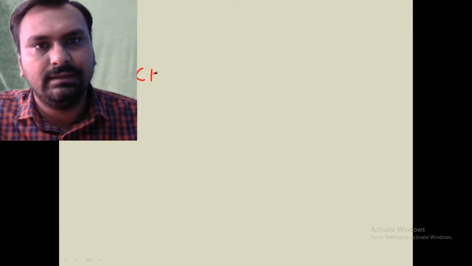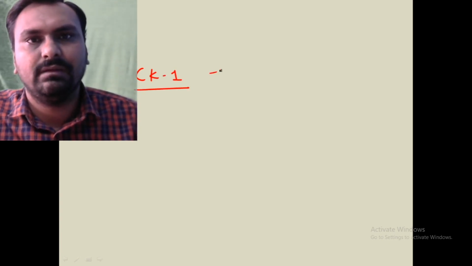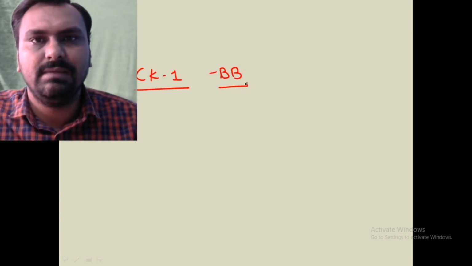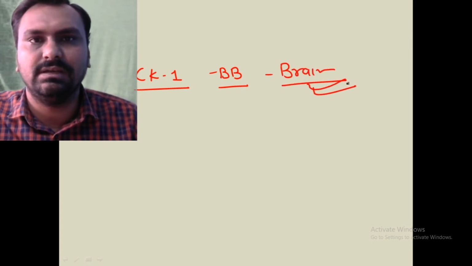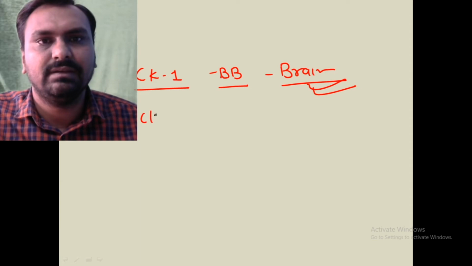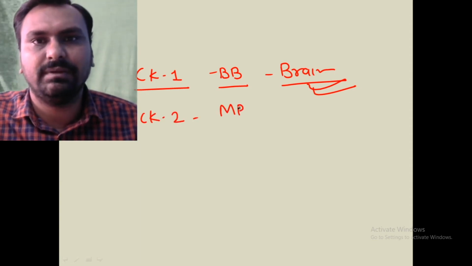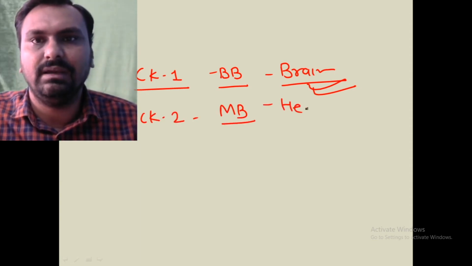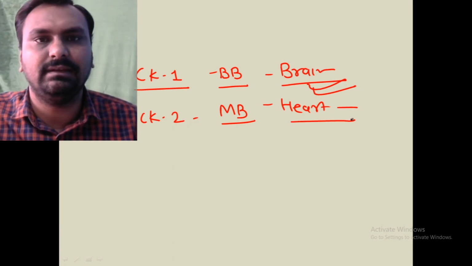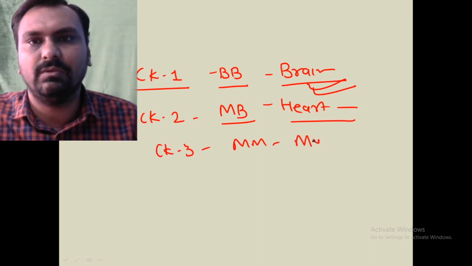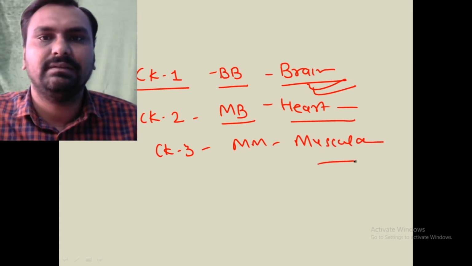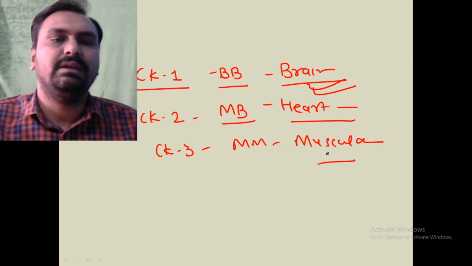So again, CK1, the BB portion, is present in brain, and is increased in neurological injury or malignancy of the brain. CK2, most important, is present in the heart. In case of heart attack, it is increased. While CK3, the MM portion, is increased in case of muscular dystrophy or muscle damage.